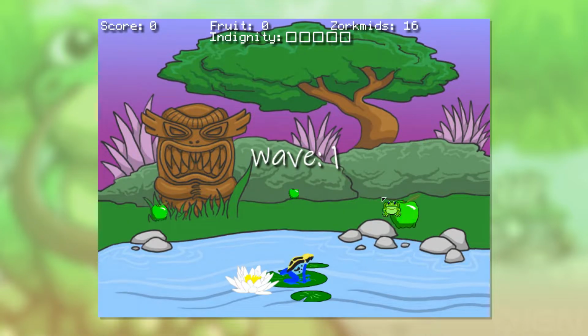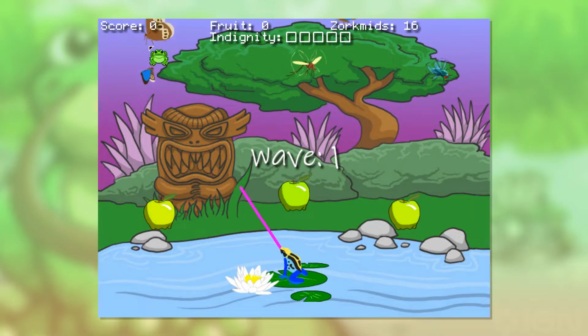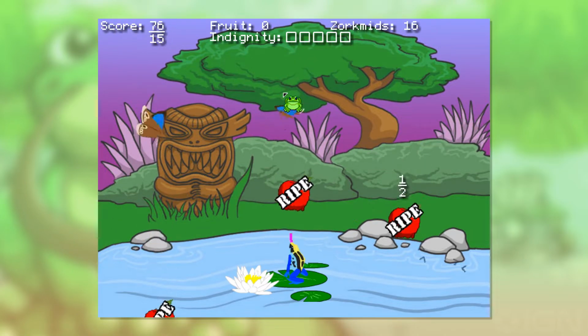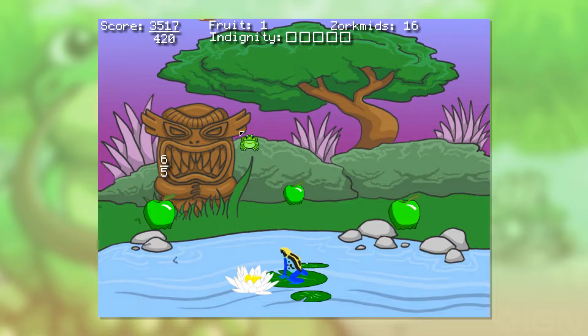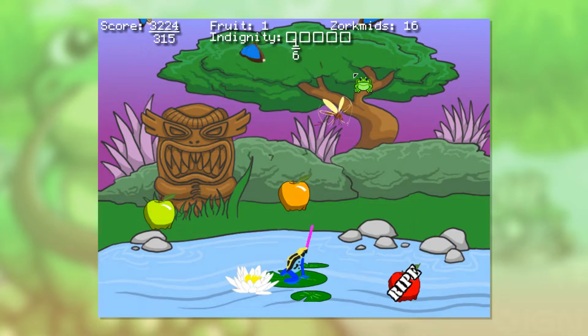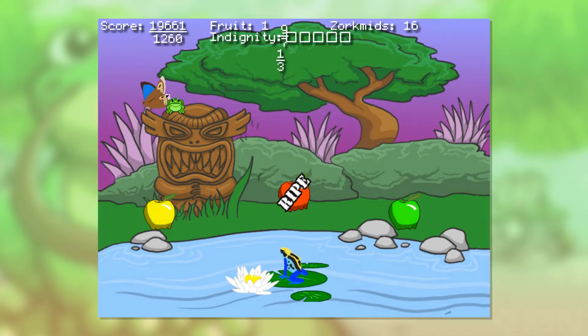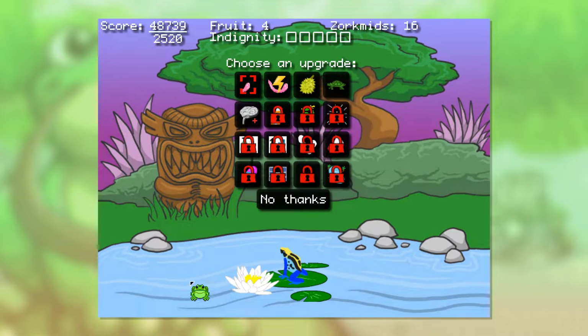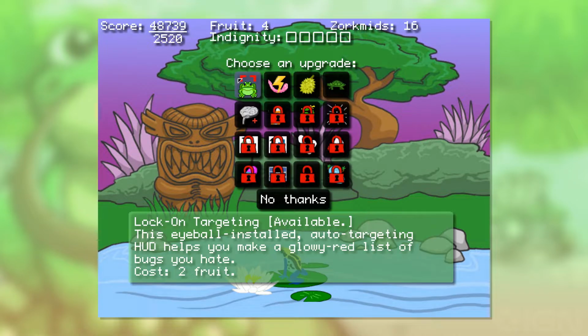Let's play Frog Fractions. So Frog Fractions is an important game that mirrors life in a lot of ways. These bugs, the natural enemy of the frog, are going to come and try and take the fruits, which rightfully belong to the frog. The frog is here. This is the frog's pond. So we will defend the fruits, which we will collect from time to time. You know, sometimes they get too ripe, fall in the pond, but there's nothing we can do about that. We'll defend the fruit from the bugs, and by eating the bugs, we get more fractions. The more fractions we get, the more we learn.